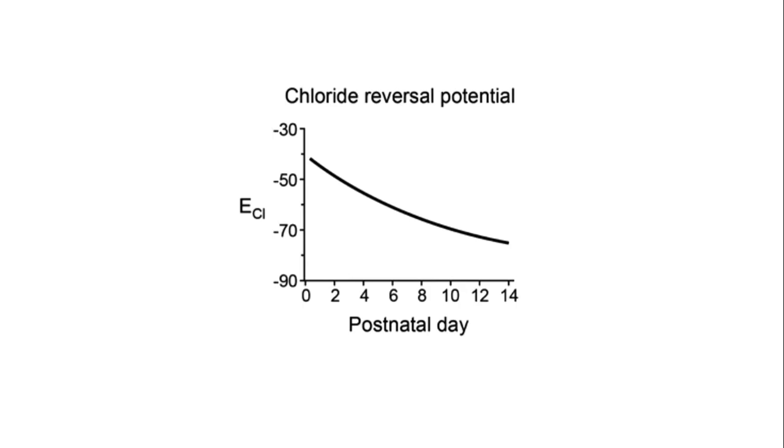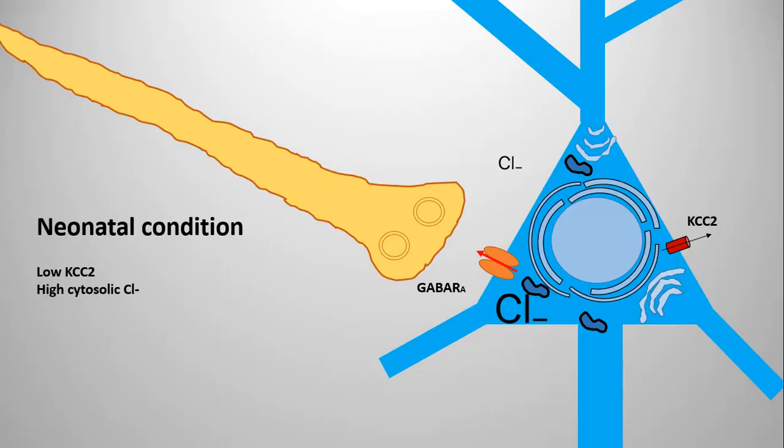And why is the chloride's reversal potential different, and what is the effect of it? In a neonatal condition, the cytoplasmic chloride concentration is pretty high because the level of KCC2 transporter present in the neurons is pretty low in the neonatal situation or early phase of development. KCC2 is a potassium dependent chloride transporter.